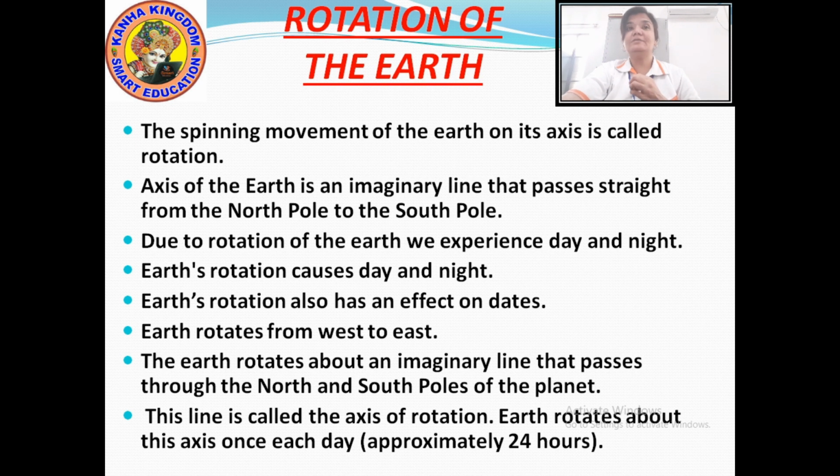Okay. So this is the rotation of the earth. The spinning movement of the earth on its axis is rotation. The axis is the imaginary line that passes from north to south, north pole to south pole, and because of this rotation we get day and night, and the earth rotates from west to east. Okay, I'll show you a picture about the rotation of the earth and how does day and night occur, so you can easily understand.